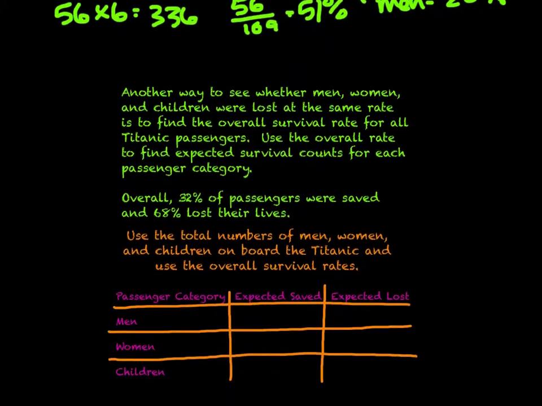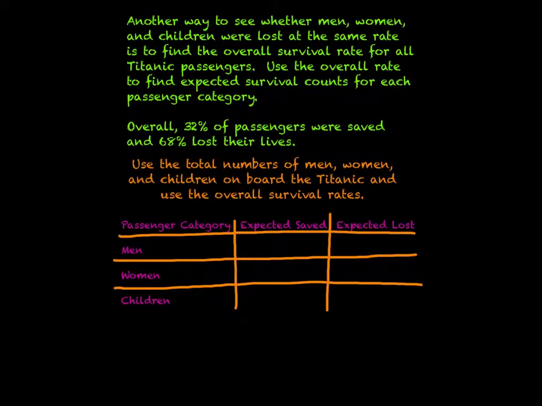So I want us to now look at another way that we can see the same sort of data. Another way to see whether men and women and children were lost at the same rate is to find the overall survival rate for the Titanic passengers. Using the overall rate to find expected survival counts for each passenger category. Overall, 32% of passengers were saved and 68% were lost. Use the total numbers of men, women, and children on board the Titanic and use the overall survival rate.